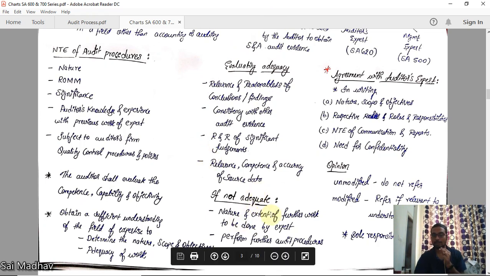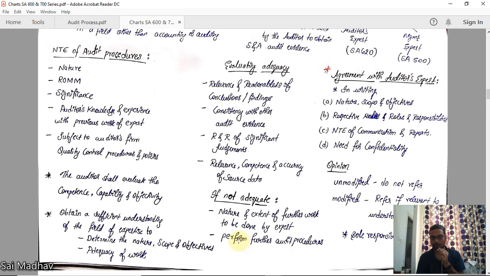Nature and extent of further work to be done by the expert. You have to give him further work to be done, or perform further audit procedures. You yourself can also perform further audit procedures. You have to check what alternatives you have there.